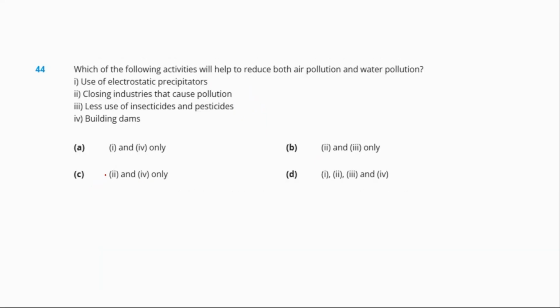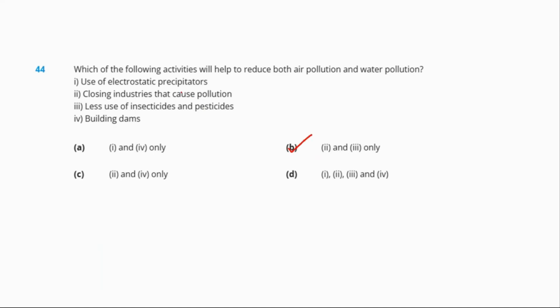Question number 44. Which of the following activities will help to reduce both air pollution and water pollution? One, use of electrostatic precipitators, two, closing industries that cause pollution, three, less use of insecticides and pesticides, and four is building dams. Okay, so here we know that use of electrostatic precipitators reduces air pollution, and building dams does not play any role in increasing or decreasing air or water pollution, right? So here our correct answer will be option number B.